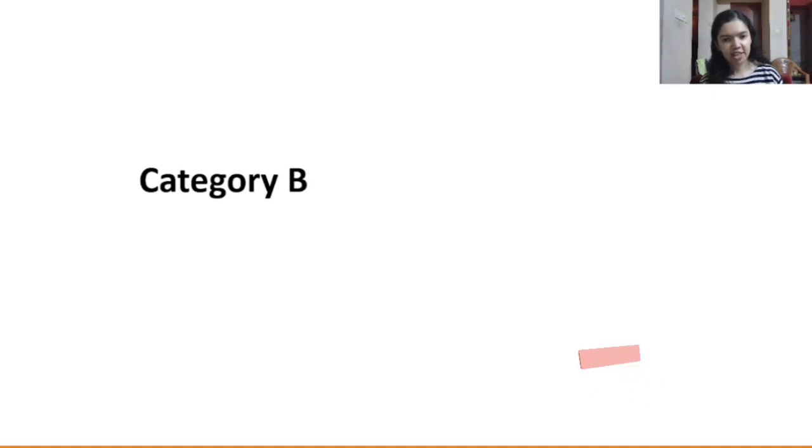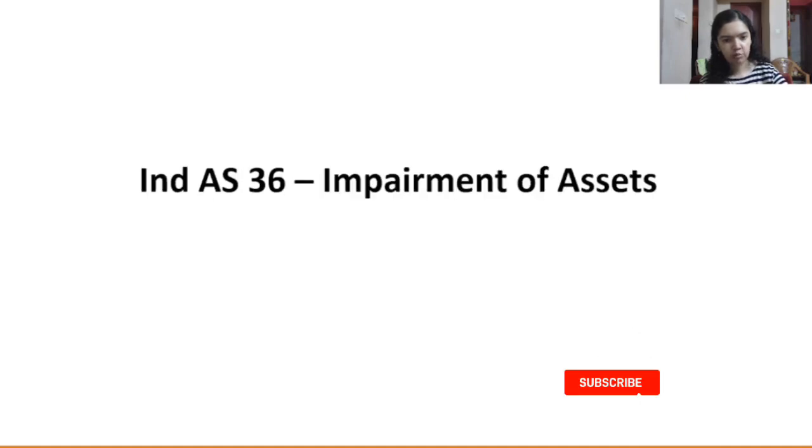But since we are aware that the USP of the CA exam is its unpredictability, it's better to have knowledge of the standards which come under the section B category also. These are actually trend-based analysis and not a guarantee, because in CA exams, unpredictability will always remain. So let's have a look at the standards under category B now.